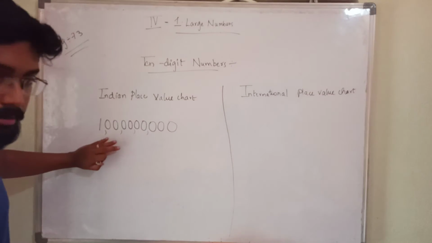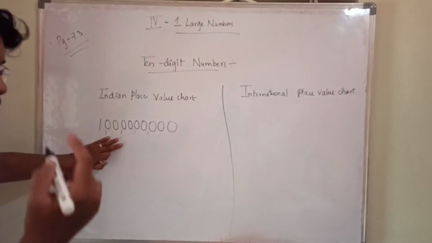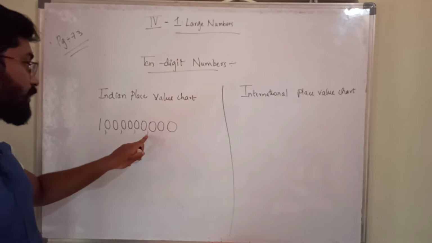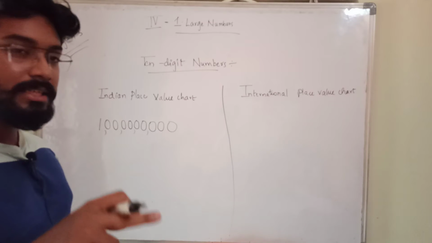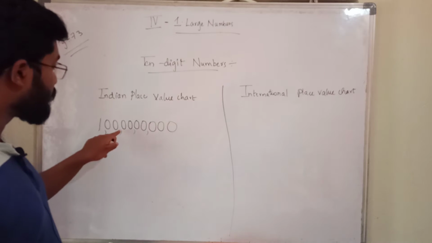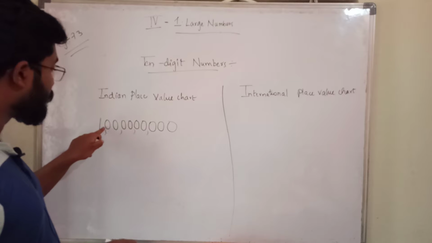Conventionally we will do it like this. What I said before: in the Indian place value chart, after the first 3 digits we put 1 comma, then after every 2 digits we put 1 comma, again after 2 digits 1 comma, again after 2 digits 1 comma.